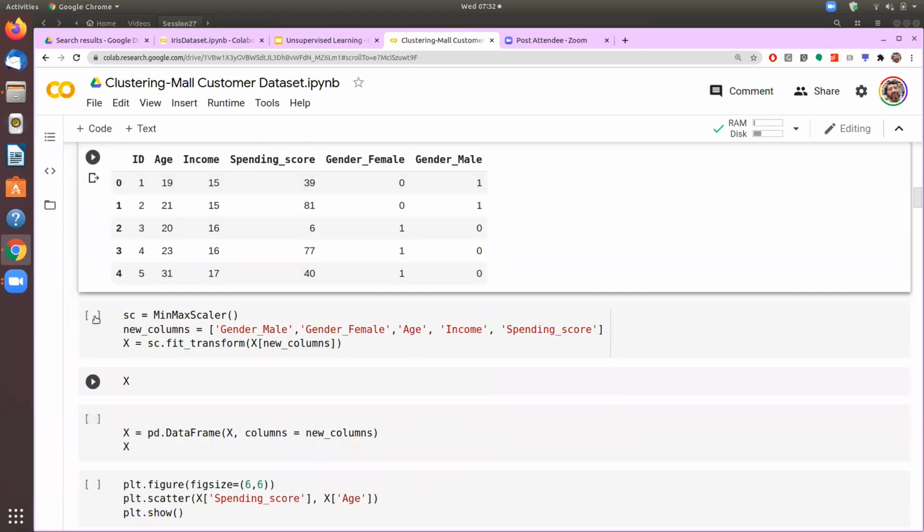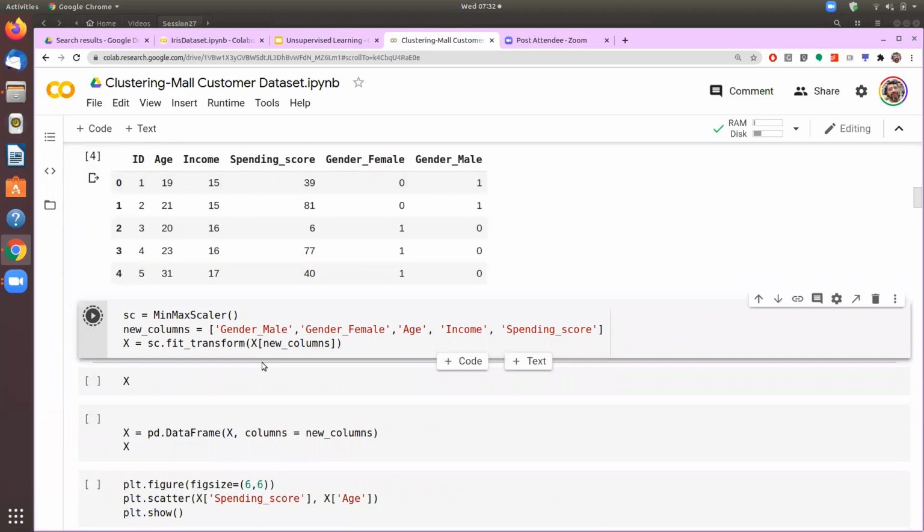So now we have done the one-hot encoding. After that, we are doing the scaling. That is, we are putting all the data points between 0 and 1. So we are doing the min-max scaling. And we are also dropping ID, because ID is not really something which can give us any insight, because the ID would have been assigned randomly. So ID as an attribute is not going to help us identify any pattern.